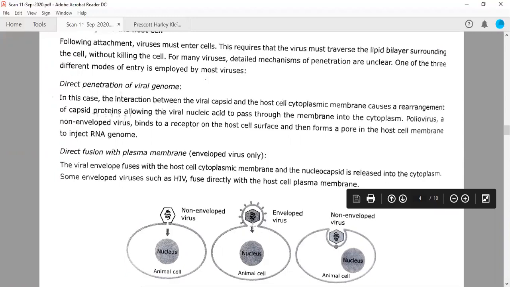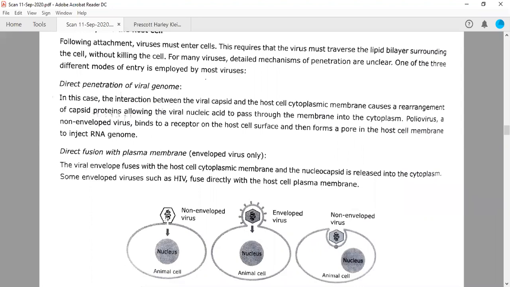And because the plasma membrane has a self-sealing property, the nucleocapsid will then enter into the cytoplasm. As you can see the difference here, fusion results in the entry of the nucleocapsid into the cytoplasm, where uncoating will take place. But in the naked case, the capsid will not enter, only the genomic material enters.